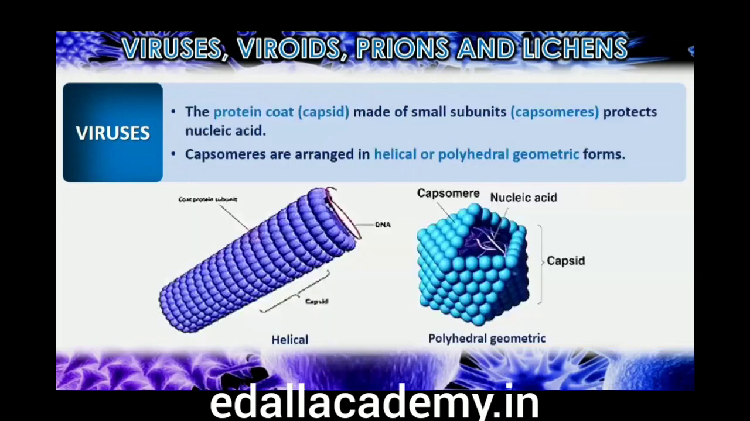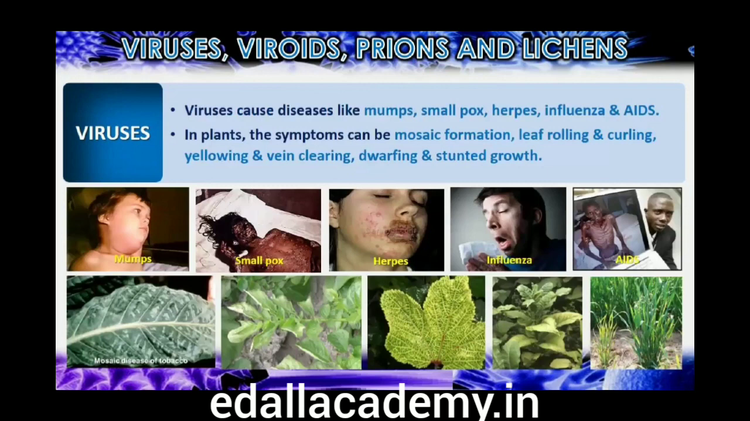The protein coat called capsid, made of small subunits called capsomeres, protects the nucleic acid. These capsomeres are arranged in helical or polyhedral geometric forms. Viruses cause diseases like mumps, smallpox, herpes and influenza. AIDS in humans is also caused by a virus. In plants, the symptoms can be mosaic formation, leaf rolling and curling, yellowing and vein clearing, dwarfing and stunted growth.